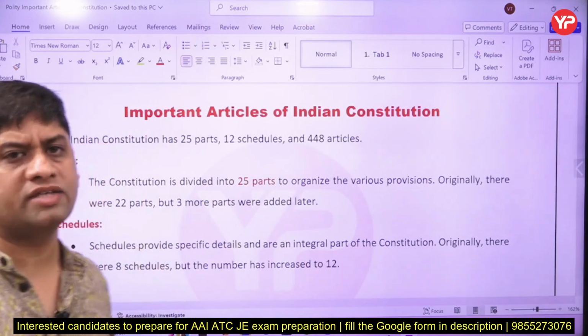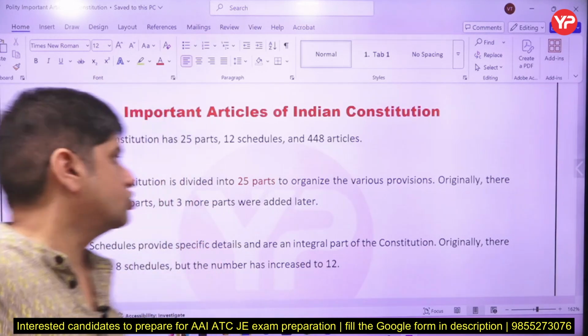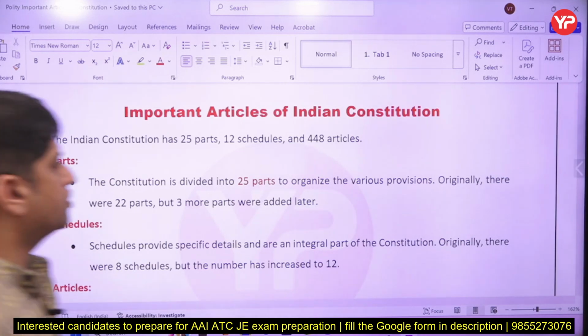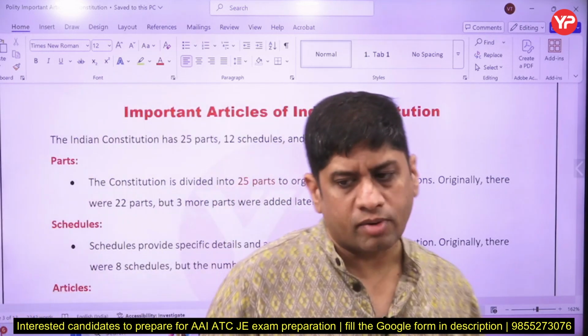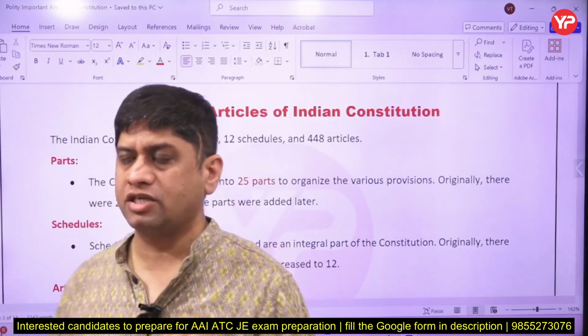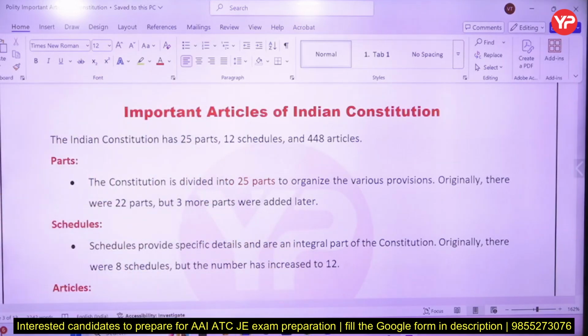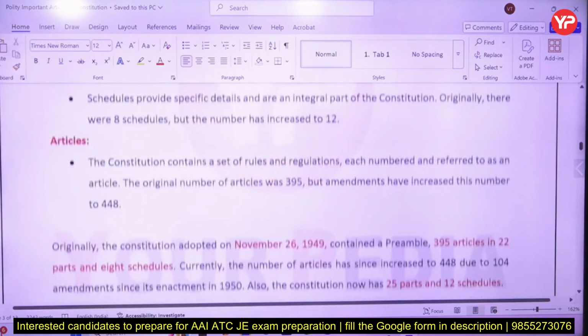You are not to memorize all the articles, but important articles you should know. So the Indian Constitution as of now has 25 parts, 12 schedules and 448 articles. Knowledge about the schedules, which schedule is mentioning what, is important, and some important articles which are in the news should be known.